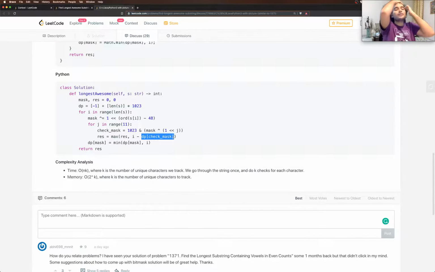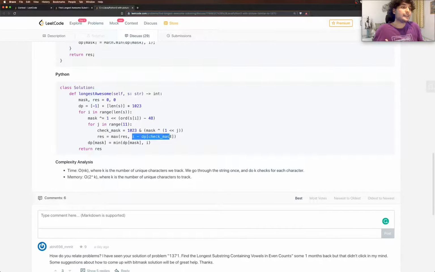So now comes the significance of initializing it with length of s. For any index, if you subtract length of s from it, it would be negative. And we've initialized it with 0. So if it has not occurred, then it would not update result, right? So that's the significance of it.